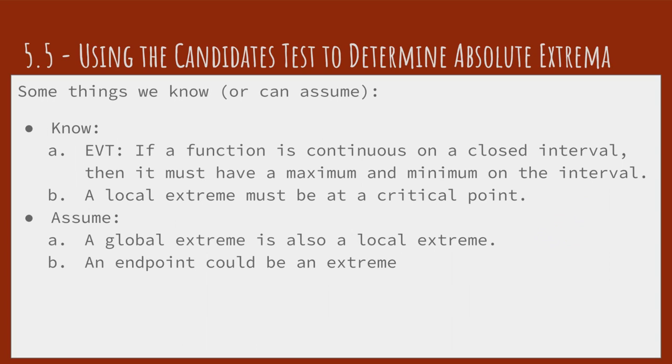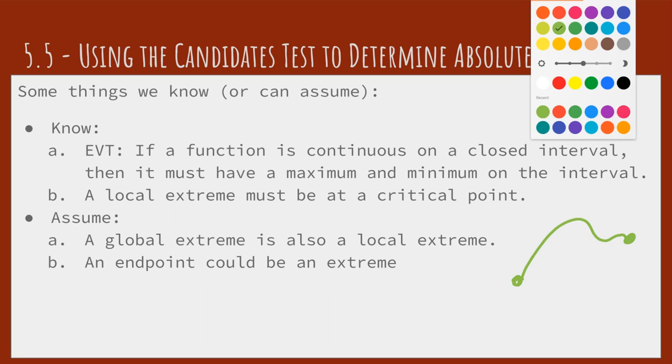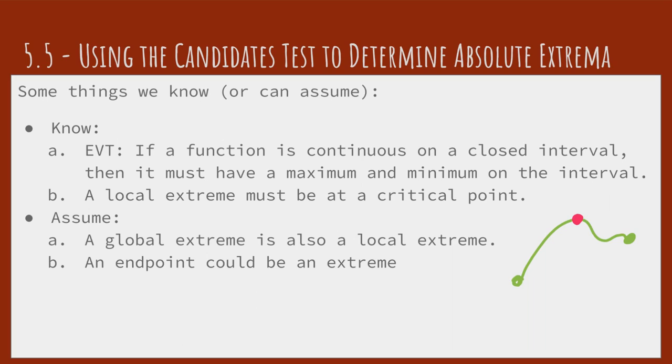Some things that we can assume. So first of all, a global extreme is also going to be a local extreme. So this one might be kind of obvious once you think about it. If we have some function here on an interval, and it doesn't even have to be on an interval, let me do something like that. So this point right here is the global maximum. Being a global maximum, just looking at the neighborhood around it, it's also going to be a local maximum. So any global maximum or global minimum is also going to be a local minimum or maximum. So that's going to allow us to tie this into the extreme value theorem.